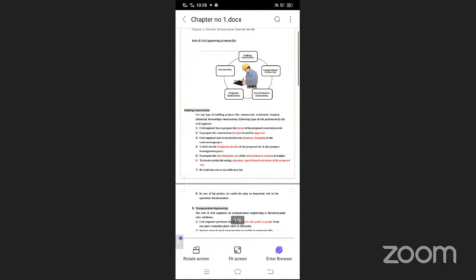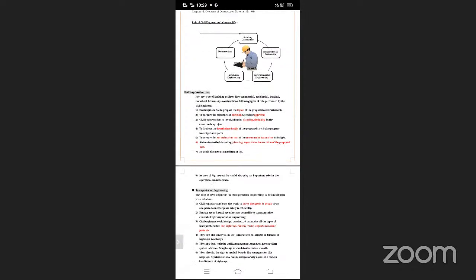I will explain it. In building construction, what is the job of a civil engineer? We have to know the various important roles of a civil engineer. What is the first role? It is the layout of plan, site plan approval, planning and design of the building, foundation detail, net estimation cost, planning, supervision, and execution of the supervision site. All these points are important and highlighted by me according to the role of a civil engineer in building construction, so we can easily find the MCQ for your examination.